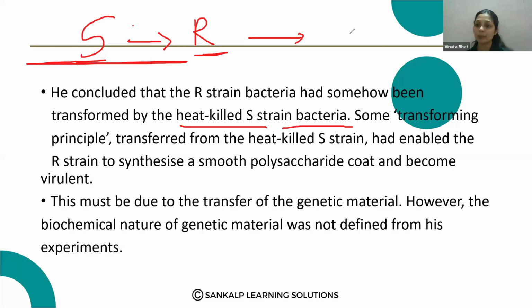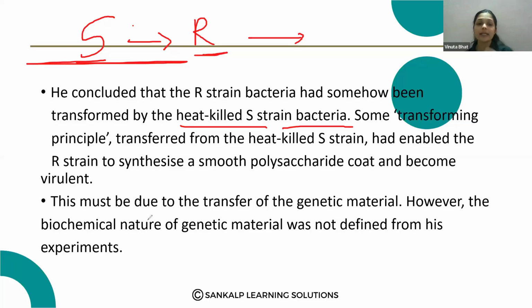He didn't know exactly what was transferred to the R strain bacteria. So it is called the transforming principle. He didn't know what that something was. The R strain bacteria became virulent, meaning they develop the disease.